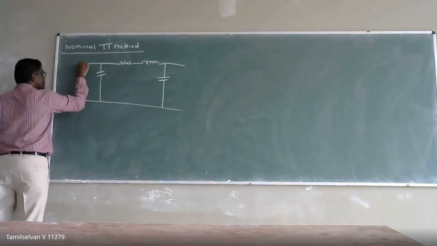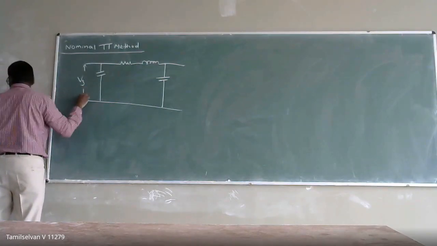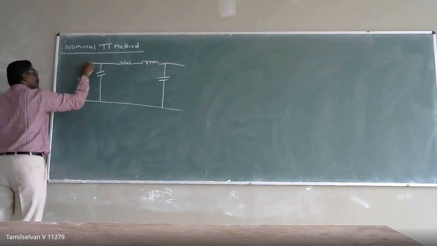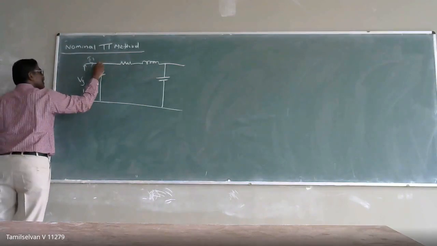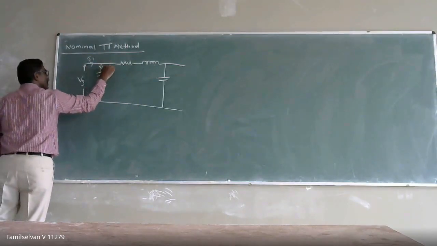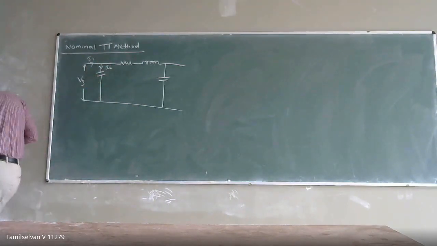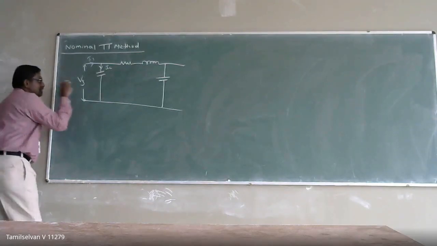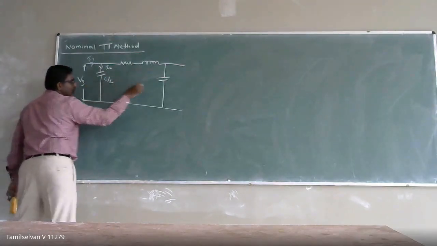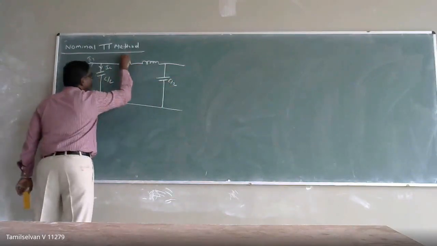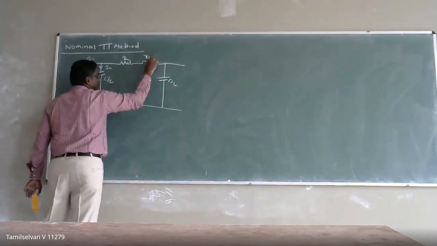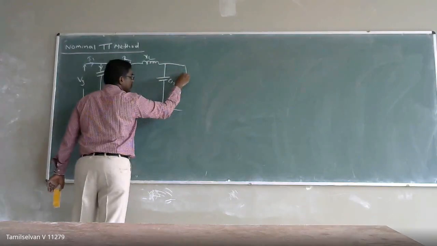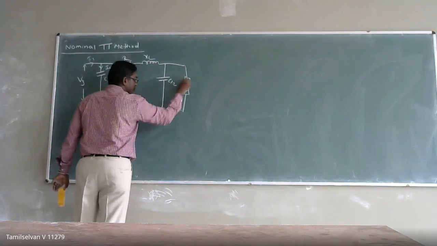This is VS, the sending end voltage. This current is going to be my sending end current, and this current is going to be my IC current, which is half of the current. So that's why I am going to take care of the current, since the capacitance is going to be C by 2 and C by 2, placing one half at my receiving end, and the load is connected at this point.